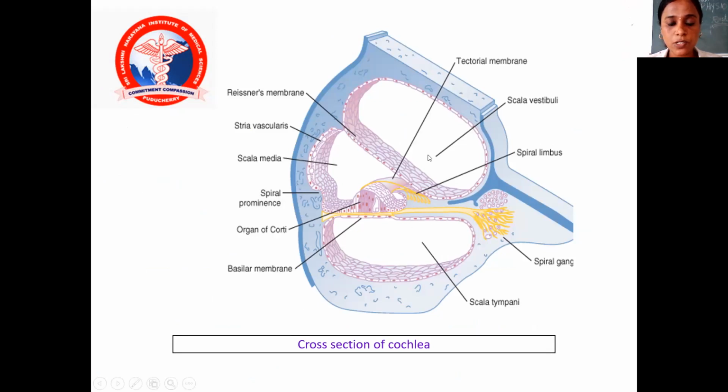We can see the cross-section of the cochlea. So you can see the tectorial membrane, and we can see the scala media, scala vestibuli, as well as the scala tympani.